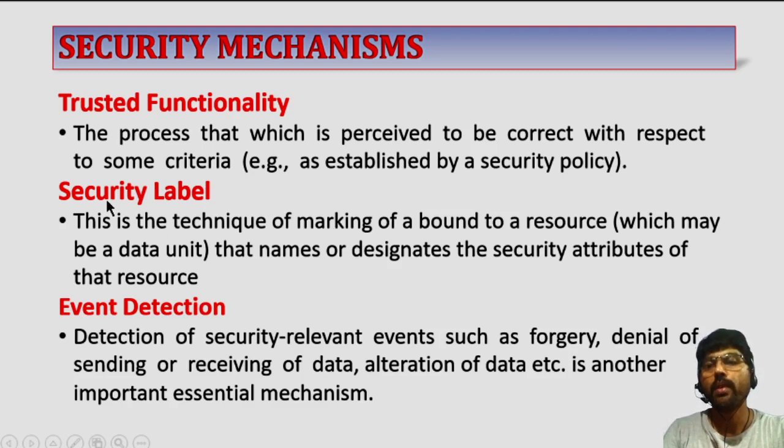The next one is security label. This is the technique of making a binding to a resource, which may be a data unit, that names or designates the security attributes of that resource. Next one is event detection. Detection of security related events such as forgery, denial of sending or receiving of data, alteration of data, etc. is another important essential mechanism.